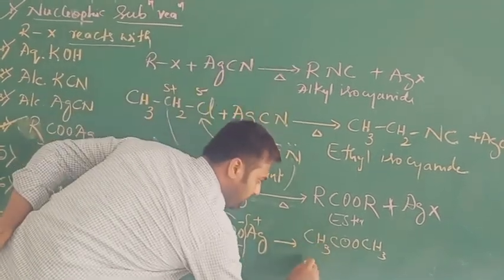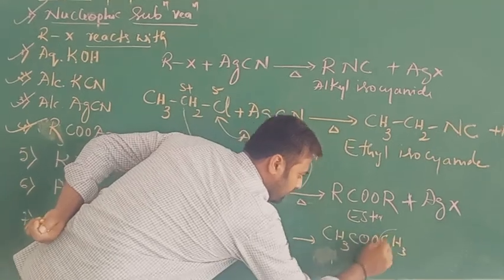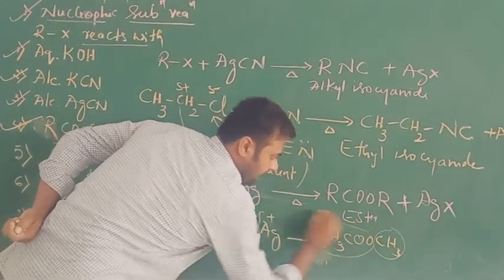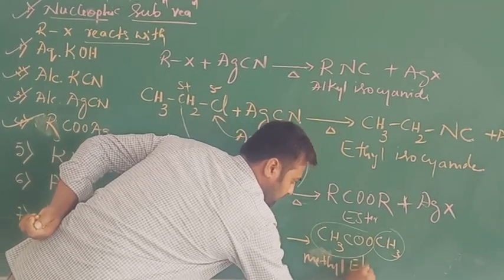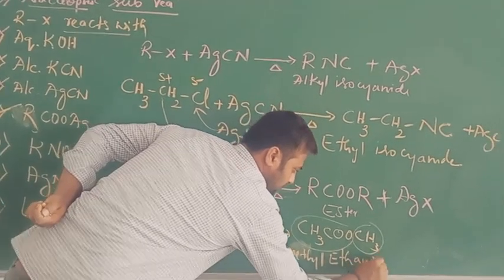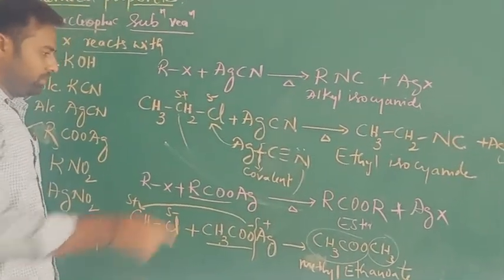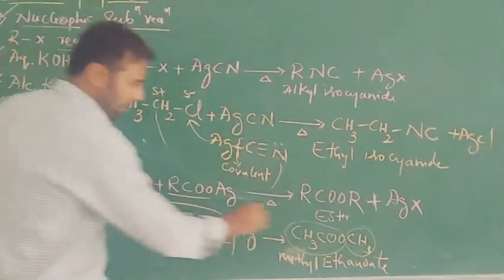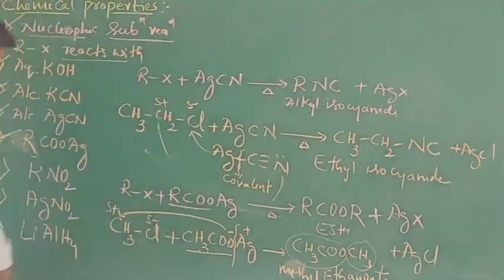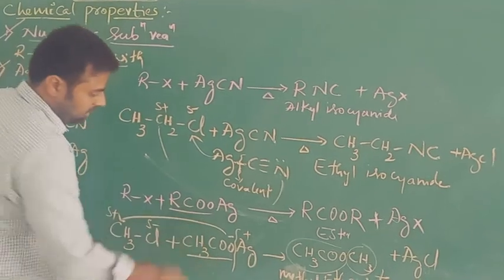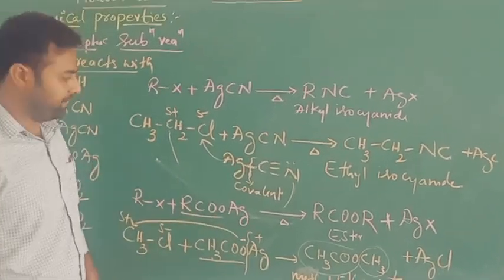The name of this compound is methyl ethanoate, where this is the methyl group and this is the ethanoate. This is one of the ester products, the nucleophilic substituted product, and the remaining is AgCl. Here the nucleophile is CH3COO minus. It gives ester.